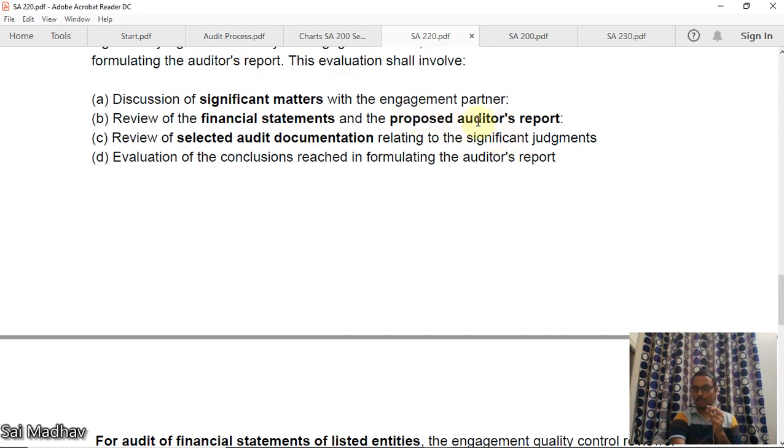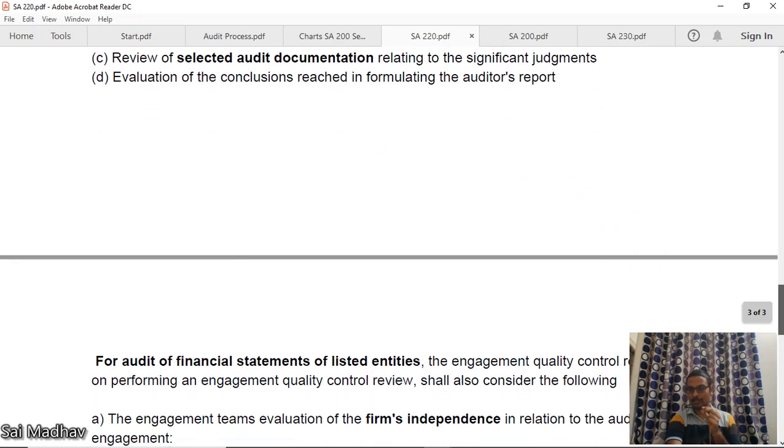Proposed auditor's report. Okay, you have not made the final one. Proposed means this is to be final. After confirmation, you can give this. Review of selected audit documentation. All the audit documentation, they should review selected ones which are very important. Okay. Evaluation of the conclusions reached in formulating the auditor's report. On what basis you have made the conclusions? They should evaluate.